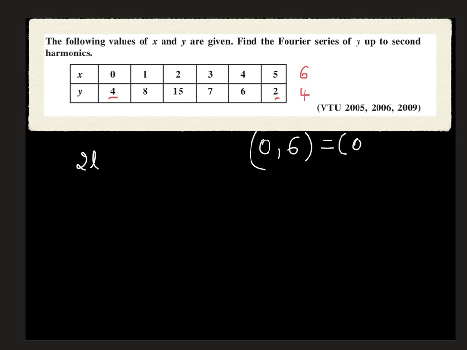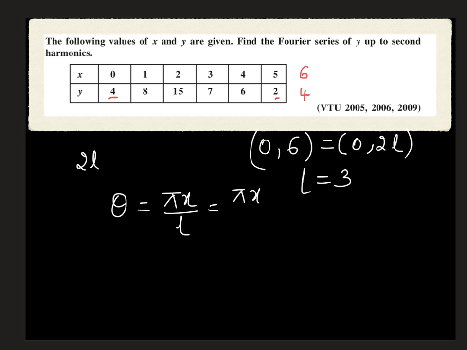It is 0 to 2L format. Then what is the L value? L is 3, because 2L is 6, L will be 3. That is very important. Next, we have to prepare the table by taking theta. Theta is pi x by L, so we get pi x by 3 for the L value.